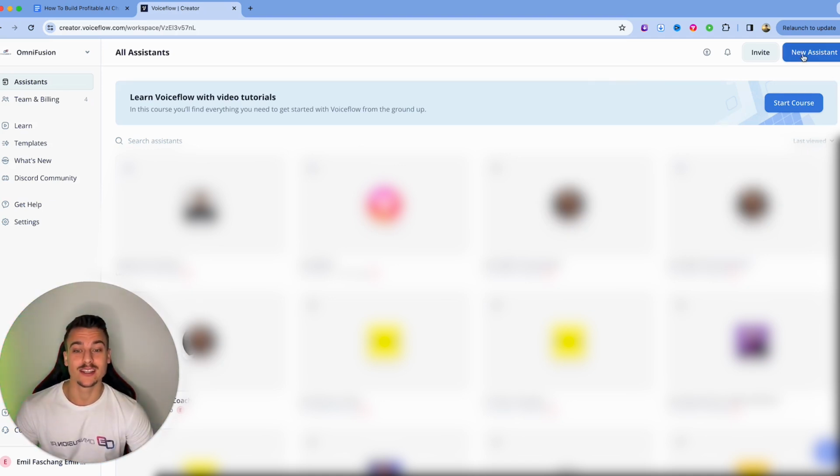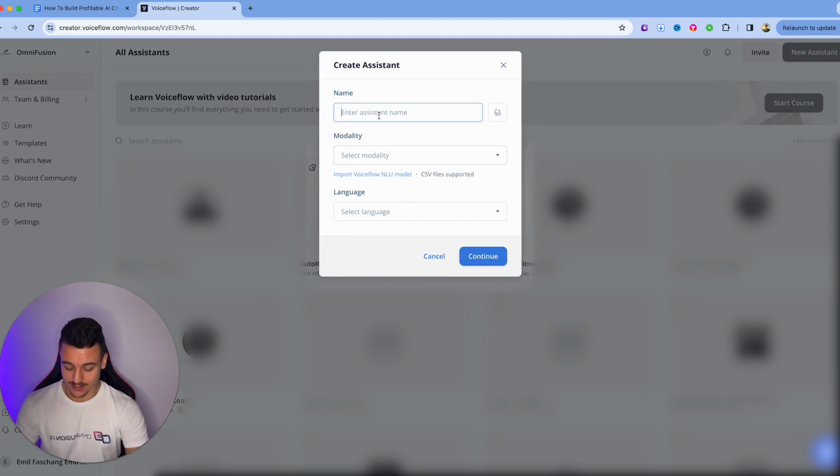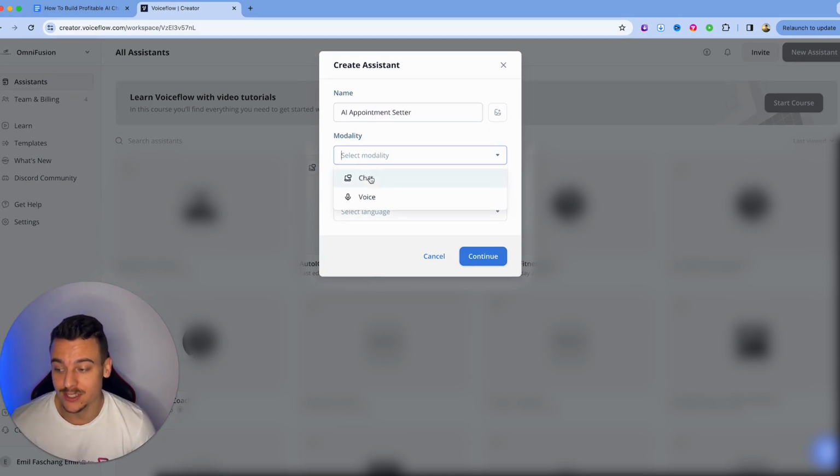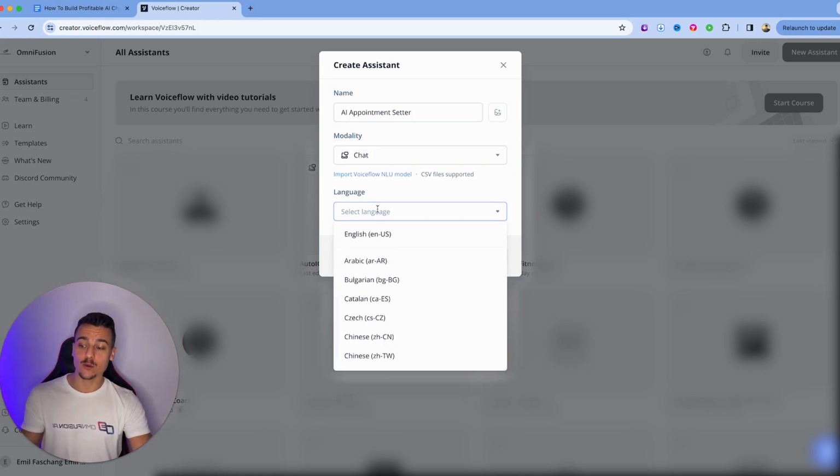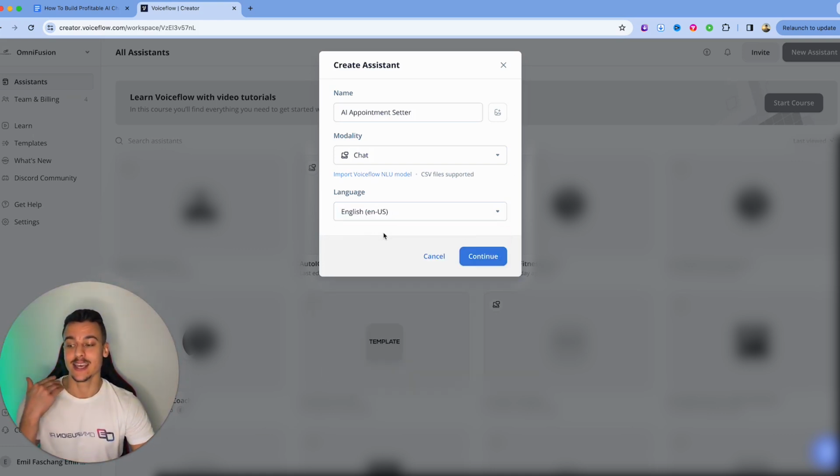What you're going to have to do is click on New Assistant, enter an assistant name, which in this case, we're going to call AI Appointment Setter. The modality which you're going to select is going to be chat because we want it to communicate over chat. And the language which we're going to be setting is English.